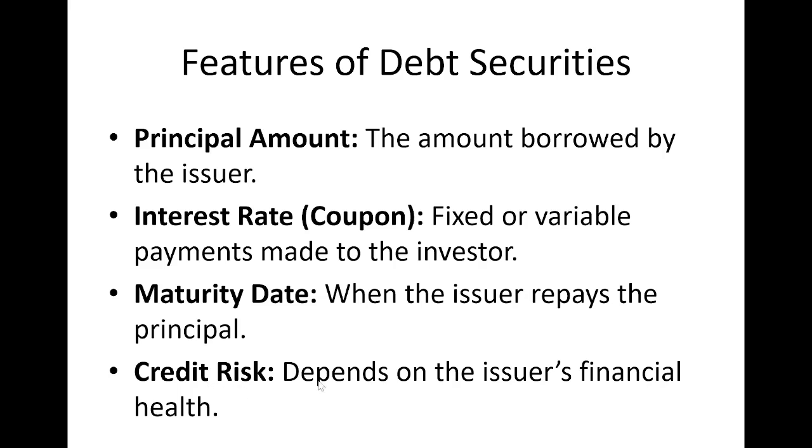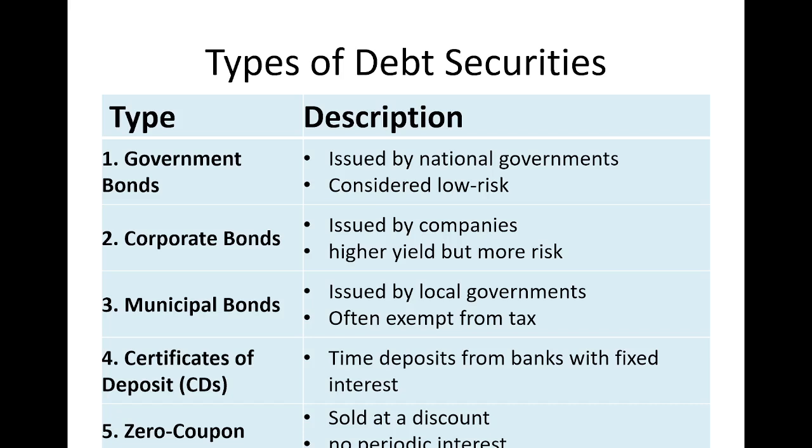Then credit risk. Debt security holders have to bear the credit risk, which depends on the issuer's financial health. If the financial health is good, you are going to receive your money back without any risk. If the financial health is bad, then there is a risk. So what are the various types of debt securities?